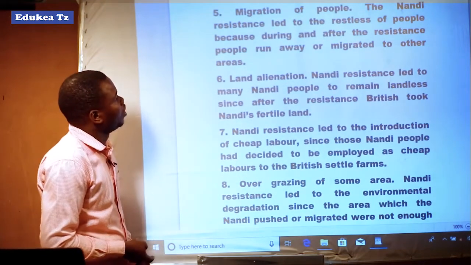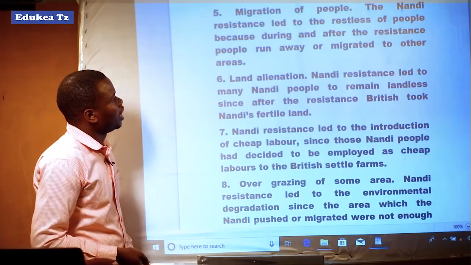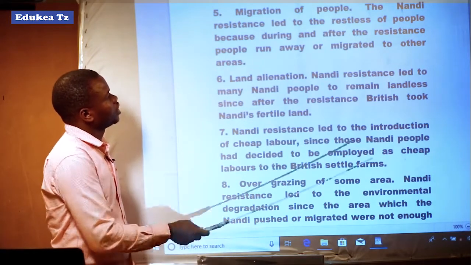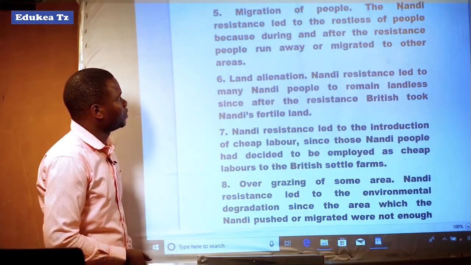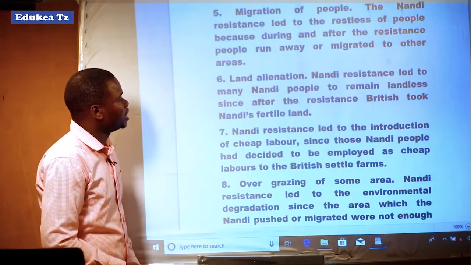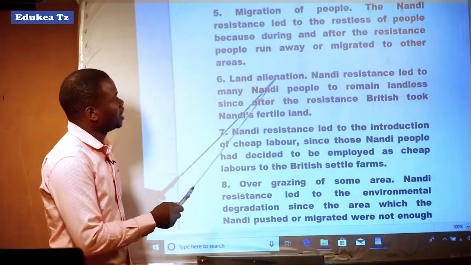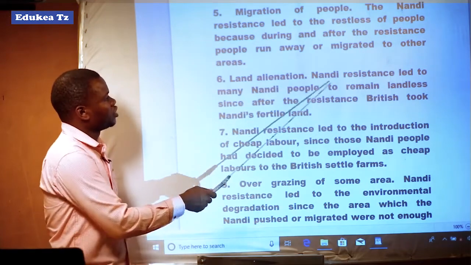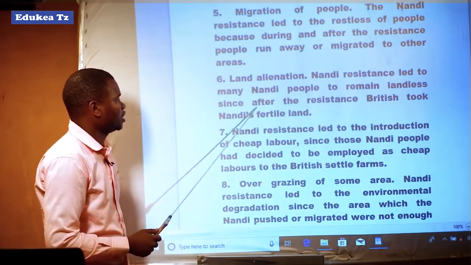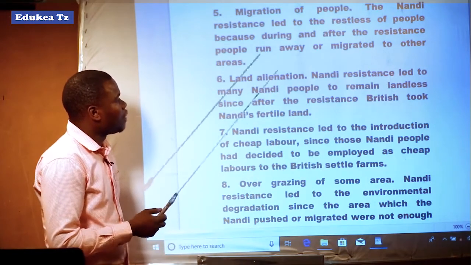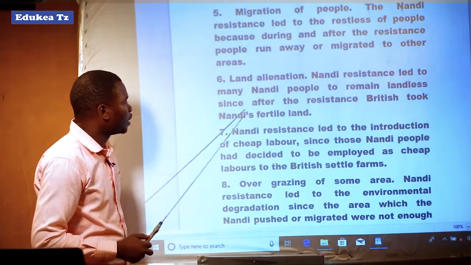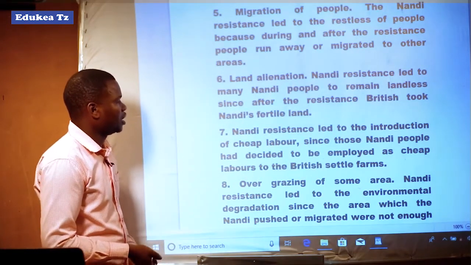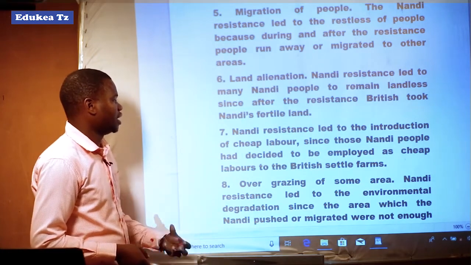Migration of people. Nandi resistance led to the restlessness of people because during and after the resistance, people ran away or migrated to other areas. Land alienation. Nandi resistance left many Nandi people landless since after the resistance, the British took Nandi's fertile land. So the Nandi remained landless.